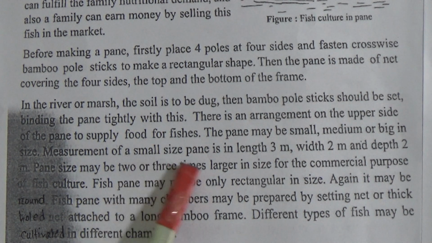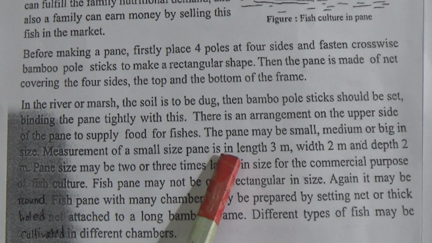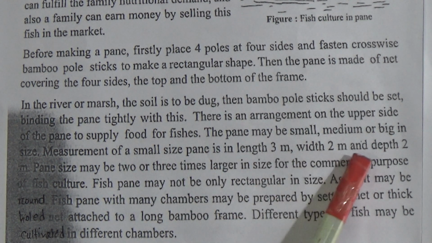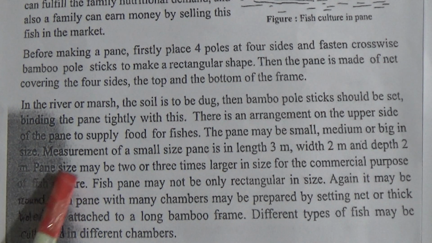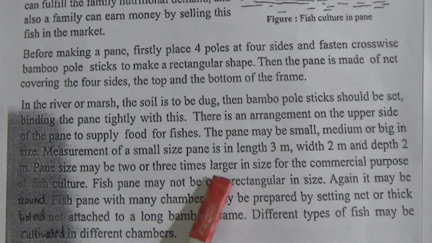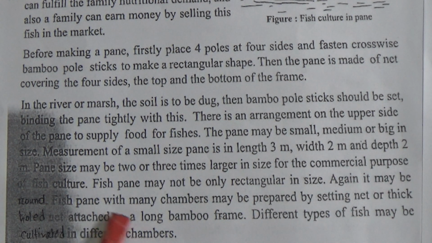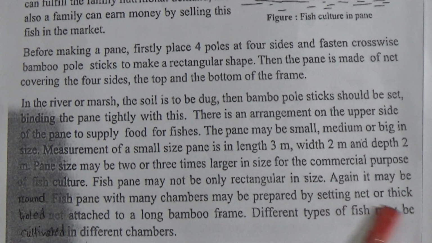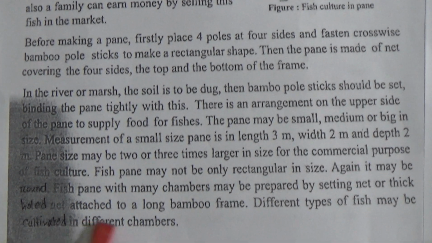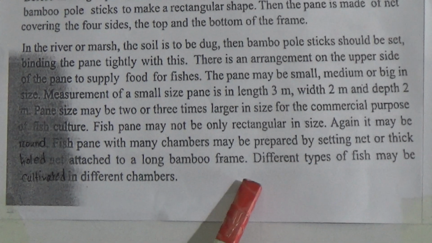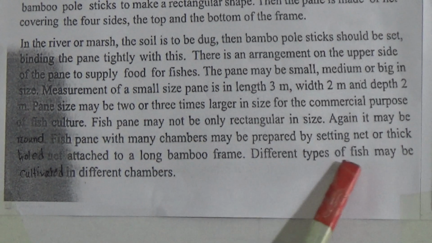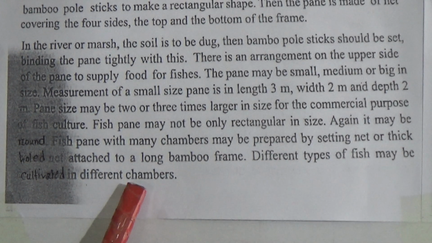Measurement of a small size pen is length 3 meter, width 2 meter and depth 2 meter. Pen size may be 2 or 3 times larger for commercial purposes. A fish pen with many chambers may be prepared by setting net or thick hold net attached to a long bamboo frame. So different types of fish may be cultivated in different chambers.